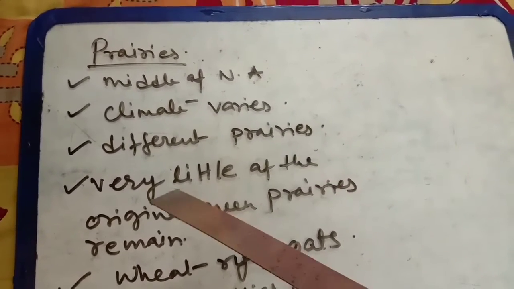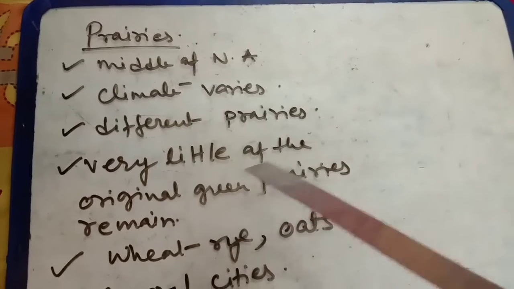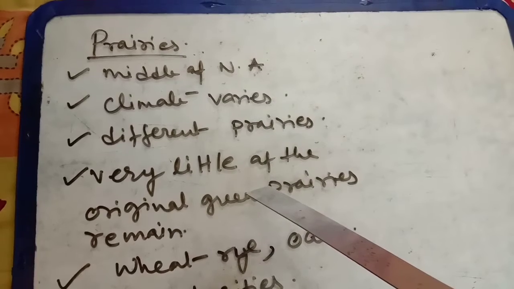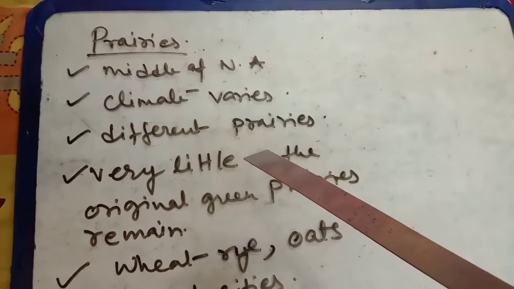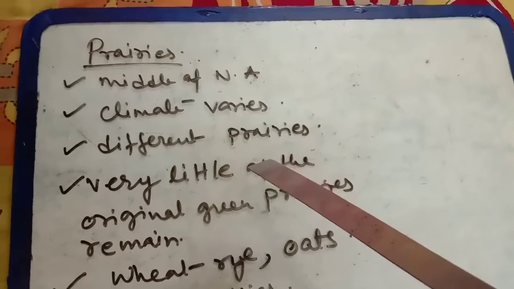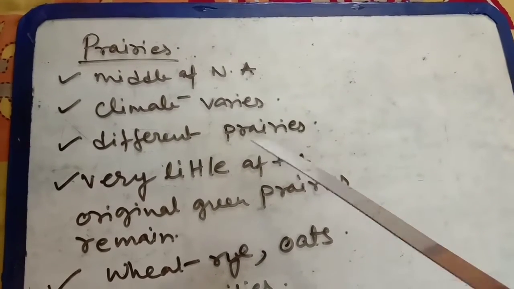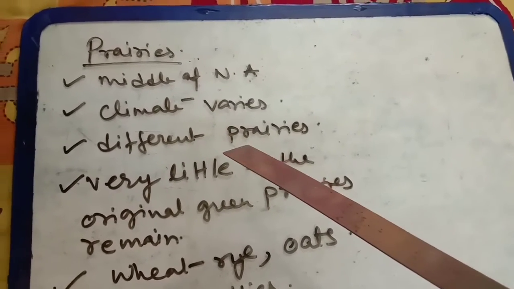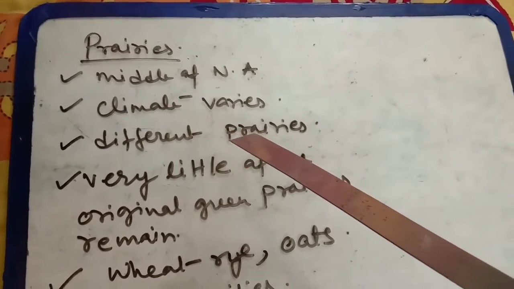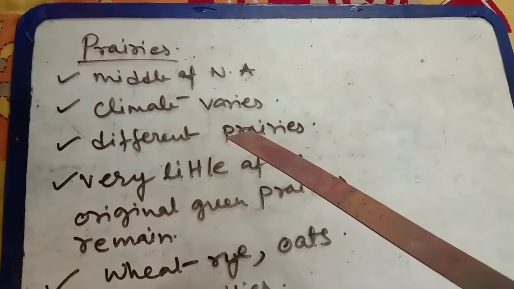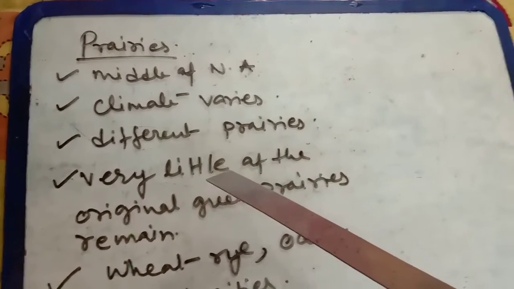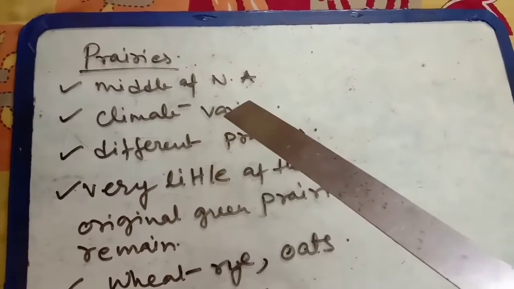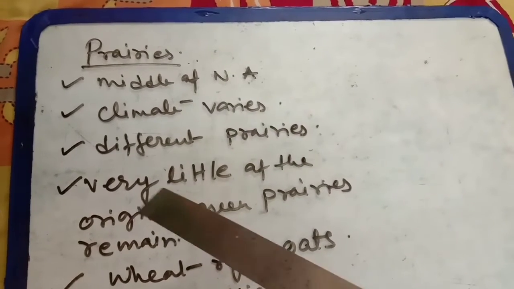Next I have written that very little of the original green prairies remain. The different climate creates different prairies: tall grass prairies in the east, mixed grass prairies in the central plains, and short grass prairies in the rain shadow of the Rocky Mountains.